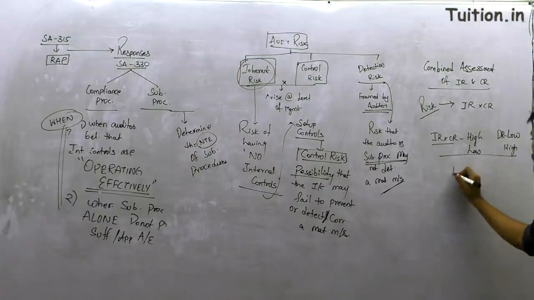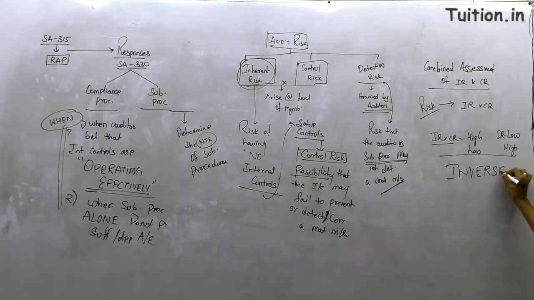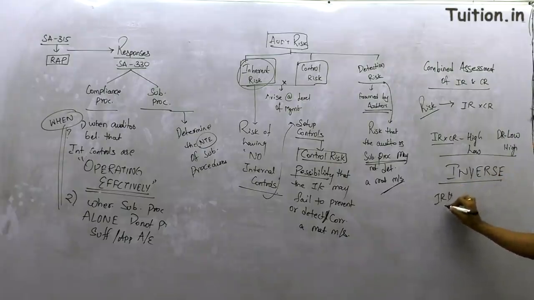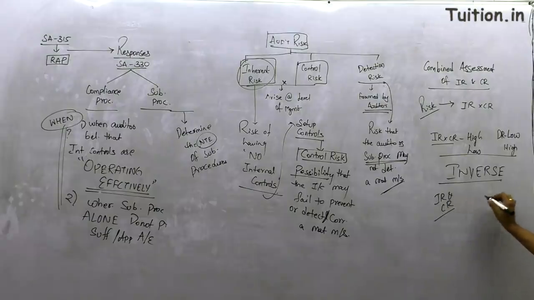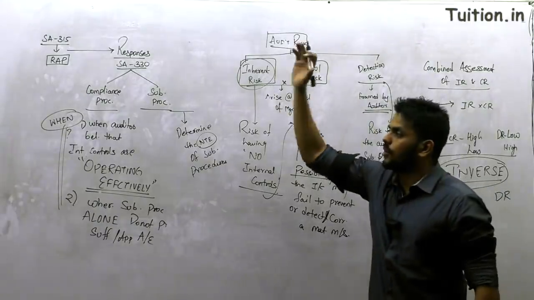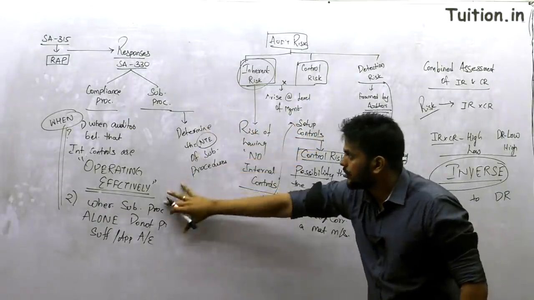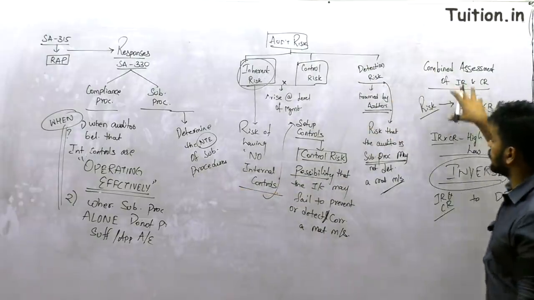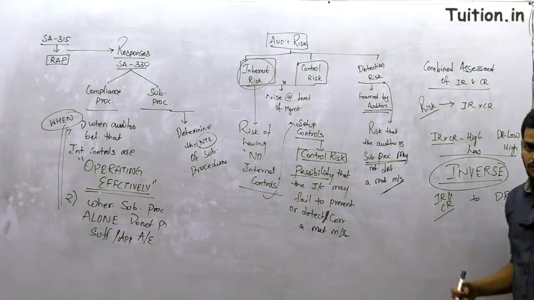Therefore the conclusion is that there exists an inverse relation between inherent and control risk, which is combinedly assessed, and detection risk. So that is 315 on risk and procedures, and 330 on compliance and substantive procedures. This is the whole concept of audit risk.